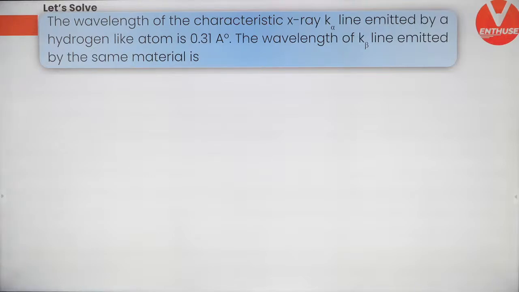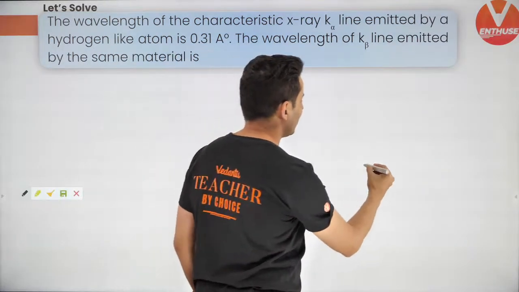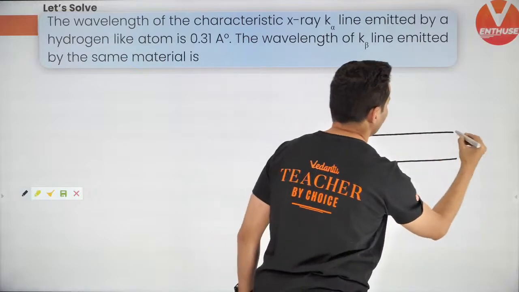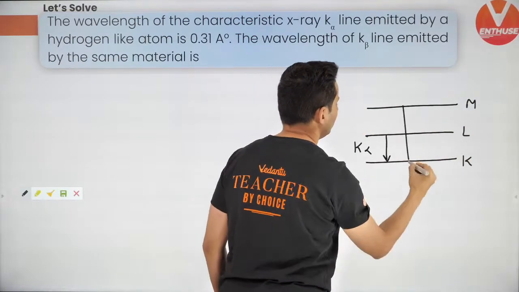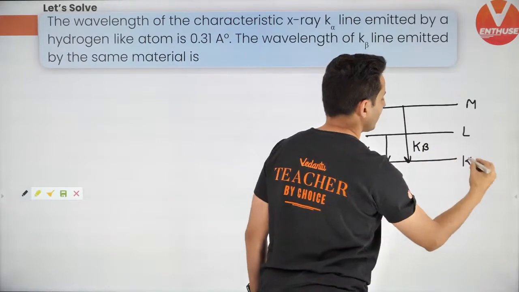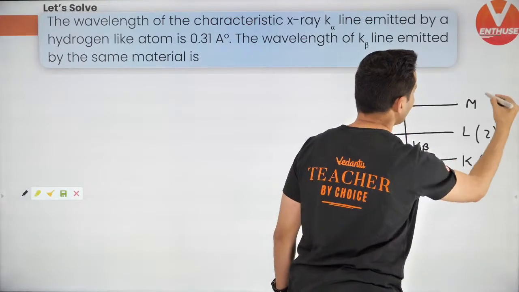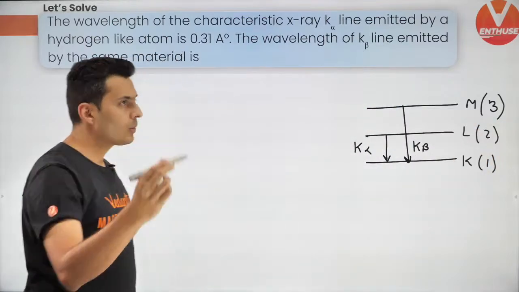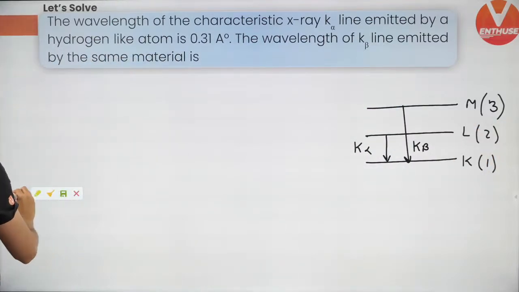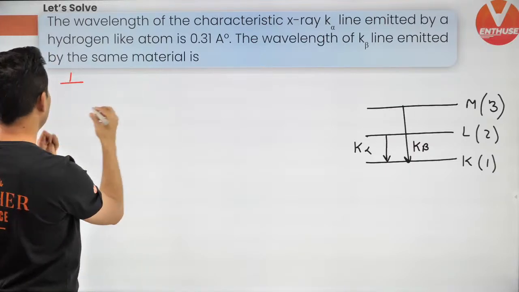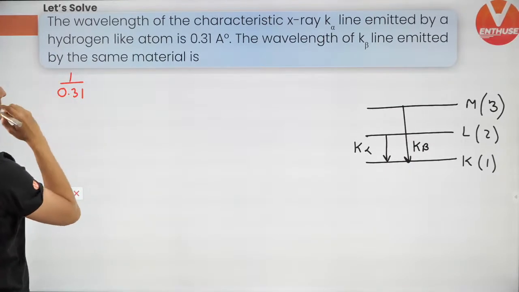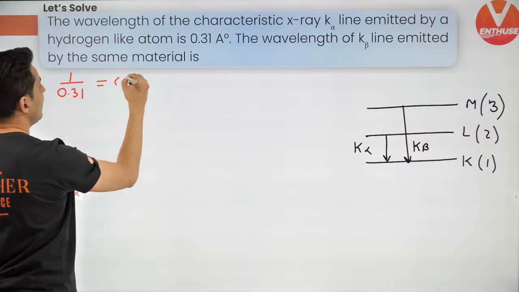Now, what is K alpha and what is K beta? If this is K, if this is L, if this is M, this is K alpha, this is K beta. This is n is equal to 1, this is n is equal to 2, this is n is equal to 3. Now, can I not use maybe this formula? Think about it. K alpha wavelengths I need to use. How about using this formula? 1 by wavelength. What is the wavelength? 0.31.